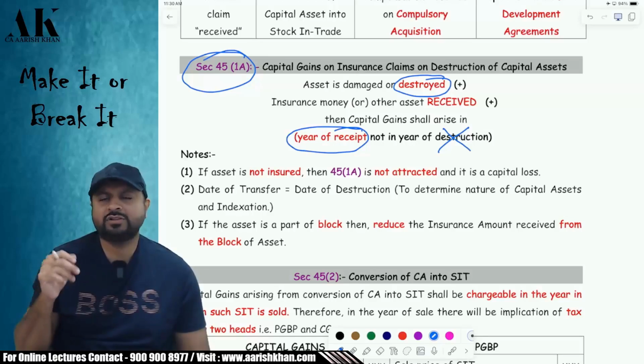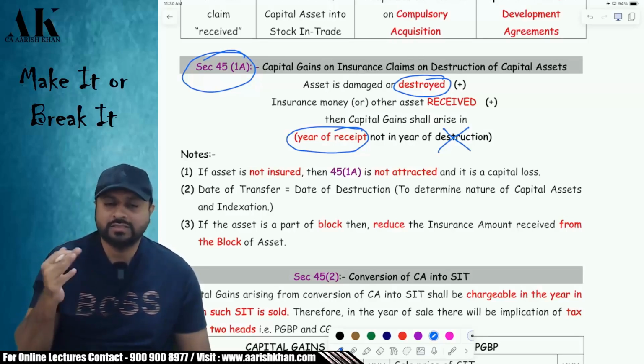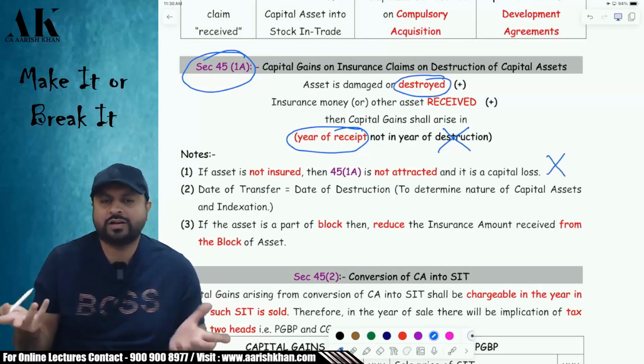Sir, what if my asset is not insured and it is destroyed? Then this section is not applicable. Then whatever is your loss is your capital loss, with no treatment under the income tax law.